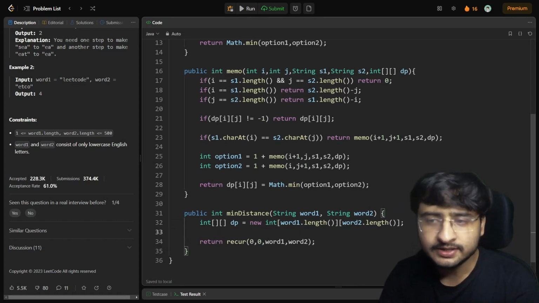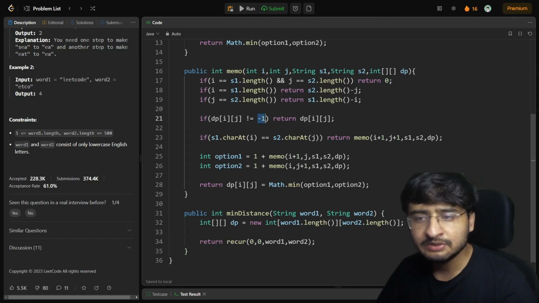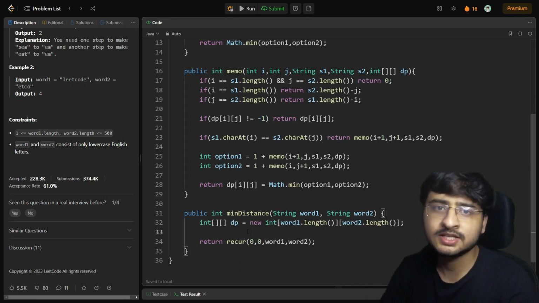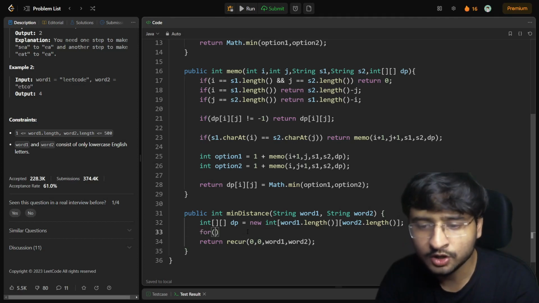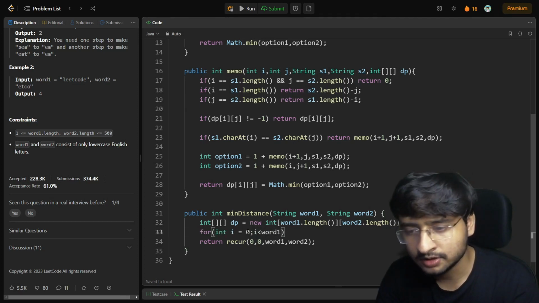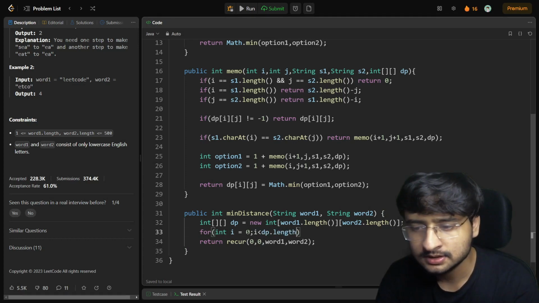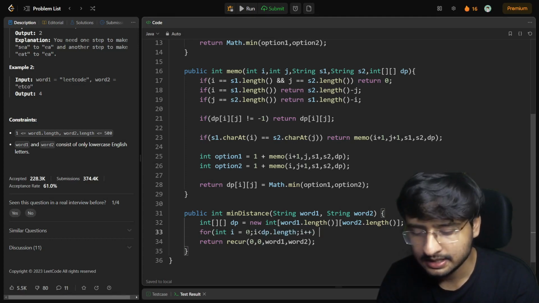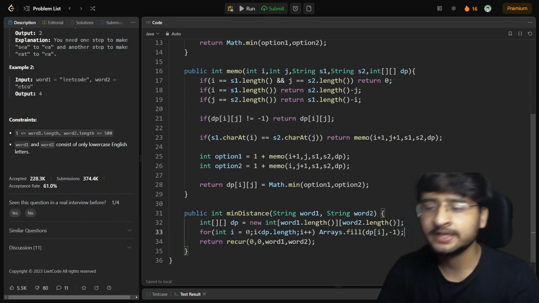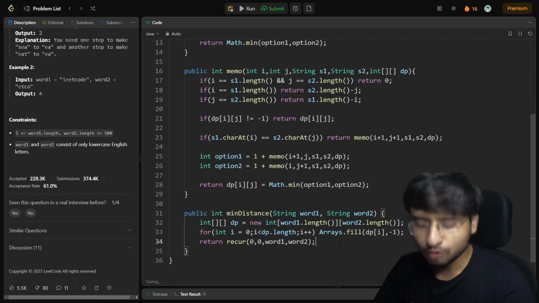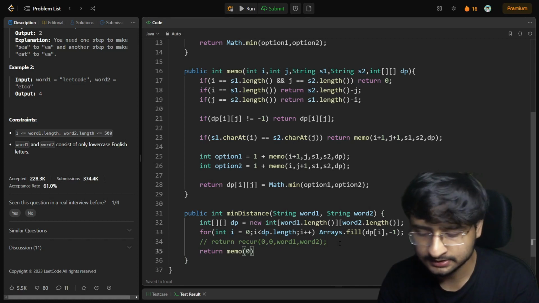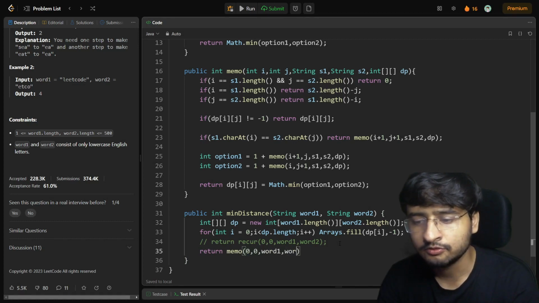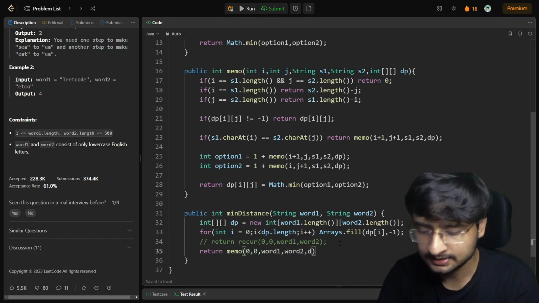Correct. Okay. One thing remaining is I have to fill the DP with -1s so that I know in which case I have not calculated the answer and in which case I have calculated the answer. So I'll simply do what? For int i = 0, i < dp.length, i++, Arrays.fill the ith array. I'll fill the array with -1s. Correct. And instead of calling recur here, I'll simply call memo(0, 0, word1, word2) and the DP array. I'll pass it here as it is.